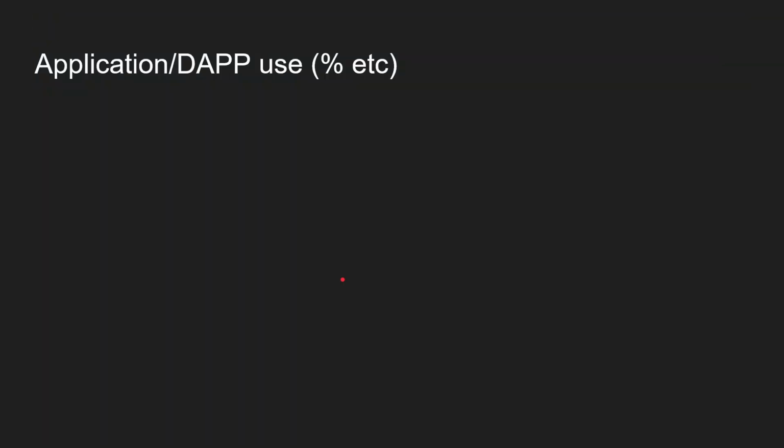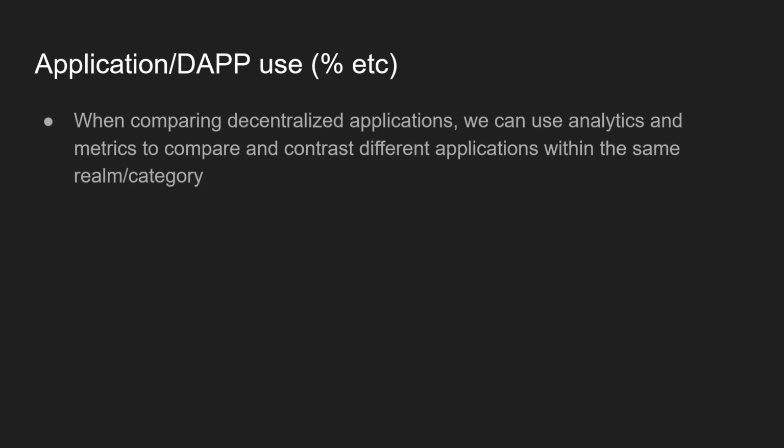Next, we'll take a look at dApps, or decentralized applications, and their usage. So when comparing decentralized applications, we can use analytics and metrics to compare and contrast different applications within the same realm or within the same category or sector. And we can compare them based on the number of users, the transaction volume that these dApps see, and their total value locked and/or balances.